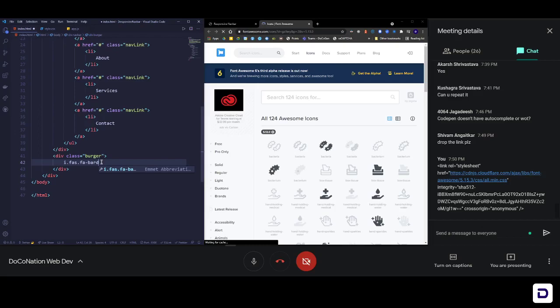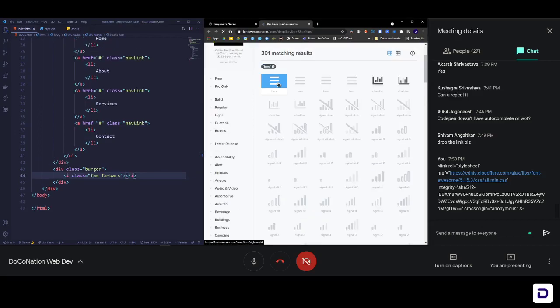Every different icon has its own code. Now you can see it. This is the bars icon that I'm using here. If you click on this icon, you can actually see how to add it.